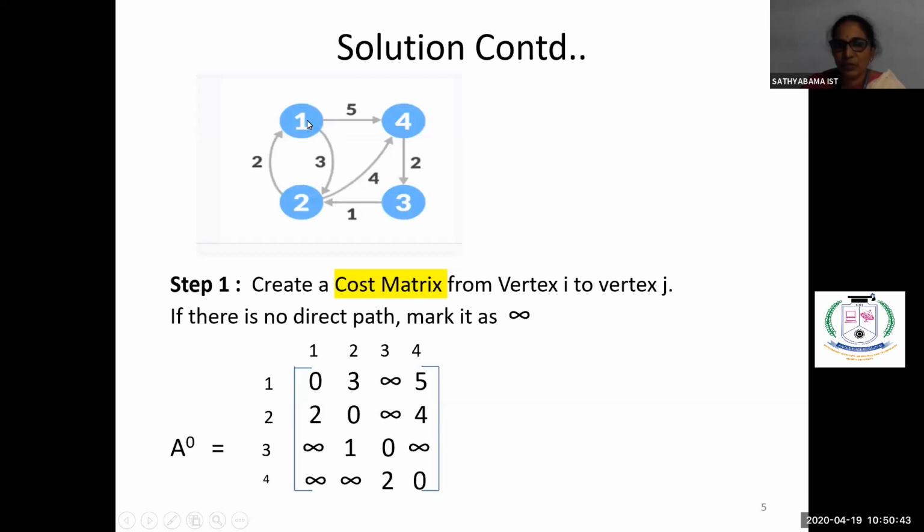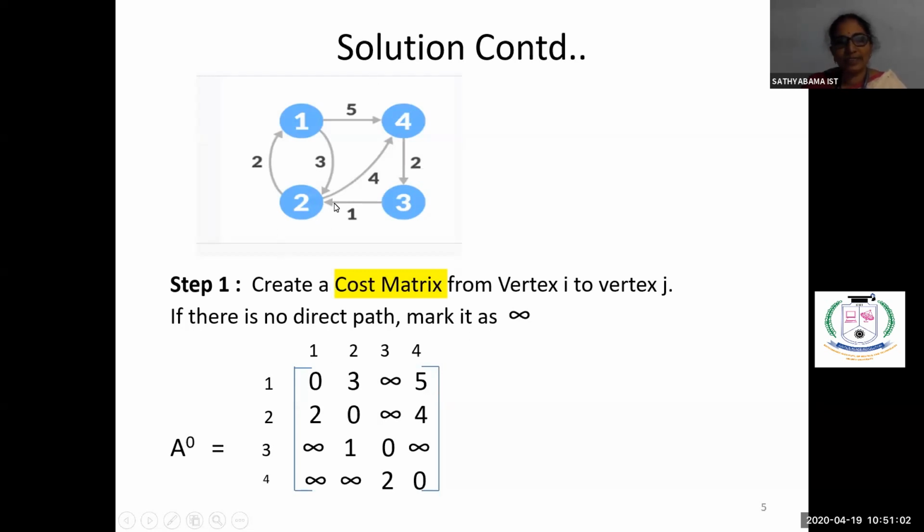Then what is 1, 3? So 1, 3, there is no direct path, so we are saying it is infinity. Now, next you are coming 1 to 4. 1 to 4, do you have a path? Yes, we have a path. And what is the cost? Cost is 5. So we are writing it as 5.